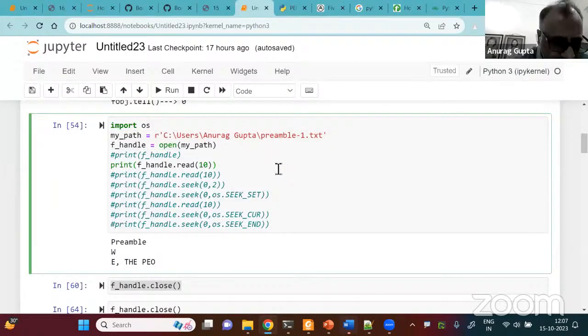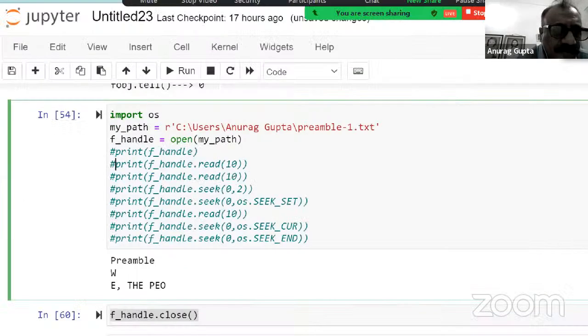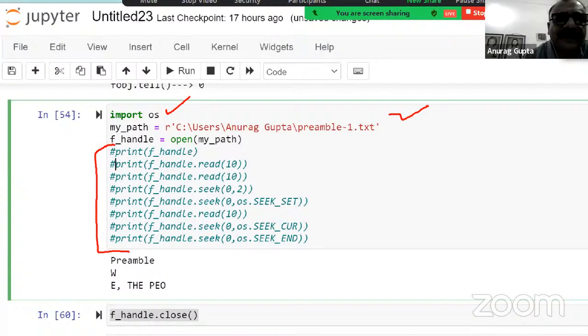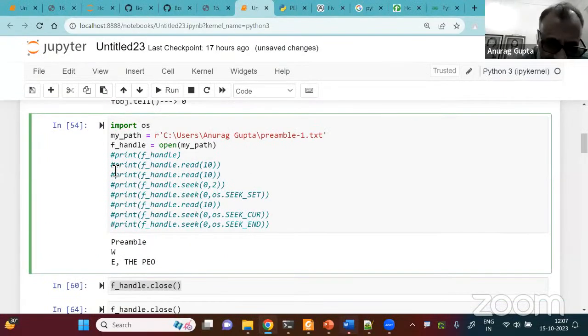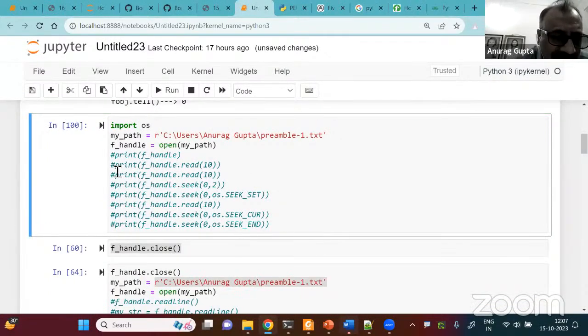Let me comment this out also. So all these lines of code are commented out. It will import os, my path is there, and open my path will be there. Let me just run it, and it opens my path.